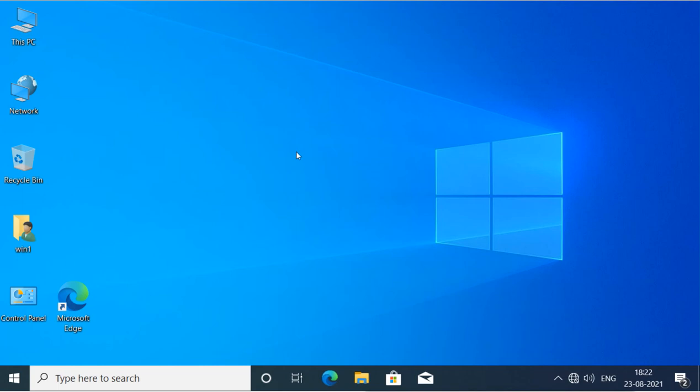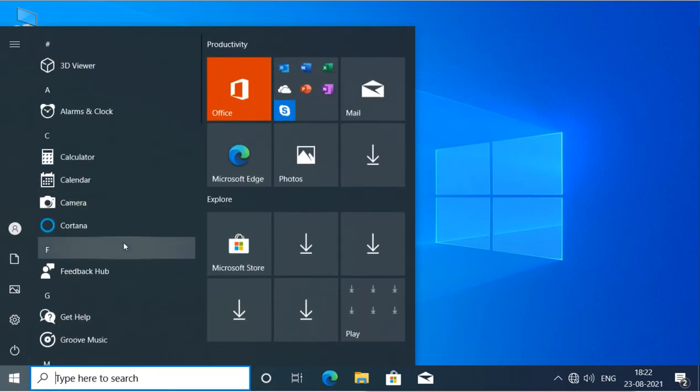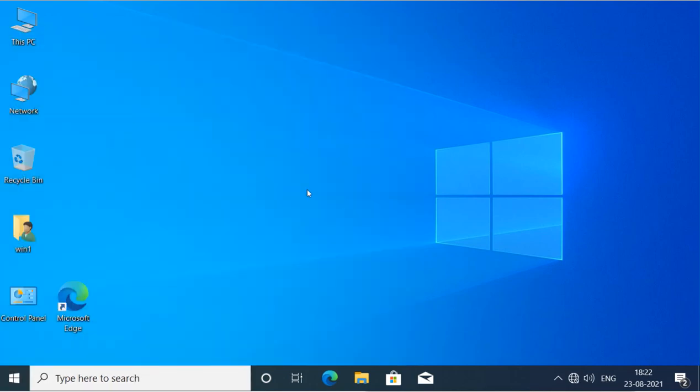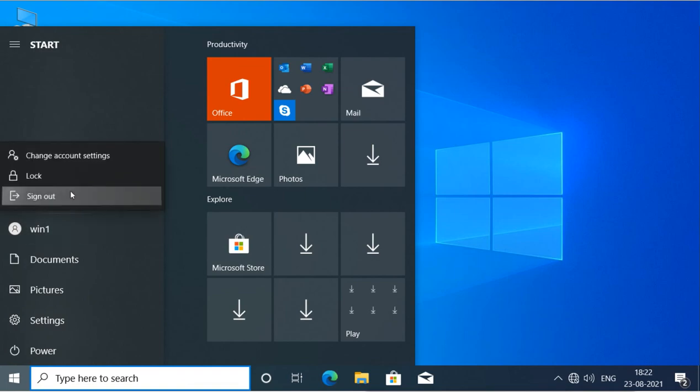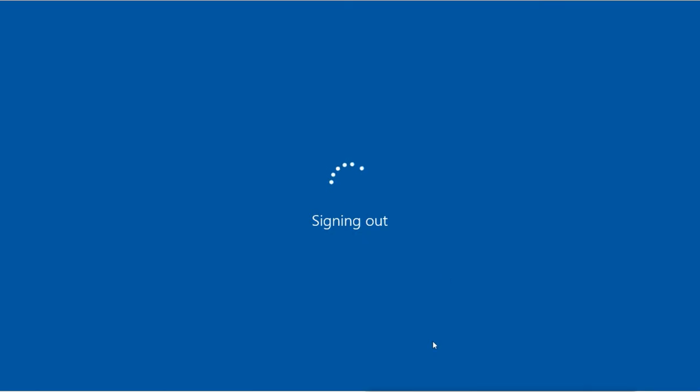Now for accessing as user 1, we have to log out to clear the cache, and then we can see that user 1 can write. So if I want to see that, I have to sign out from here and sign in again, and then we will give the access. When we access, we will give the password of user 1.